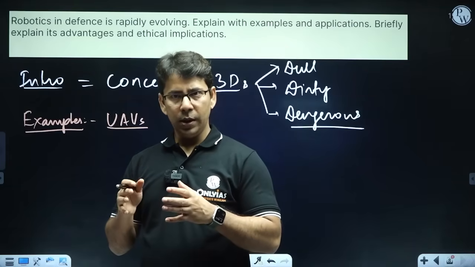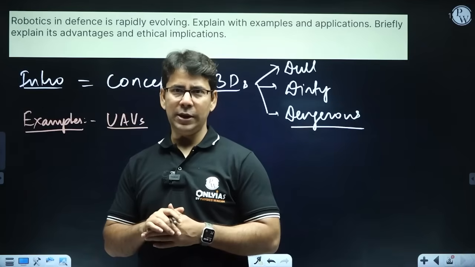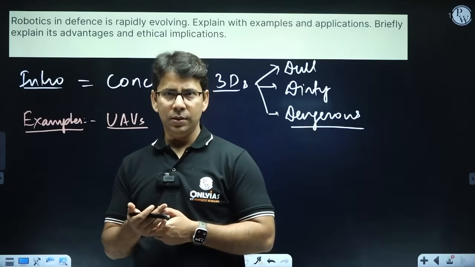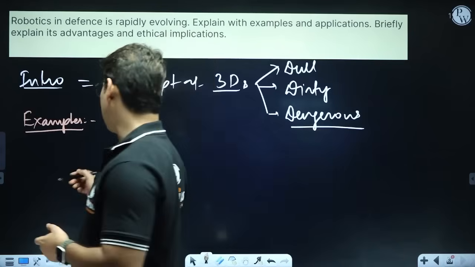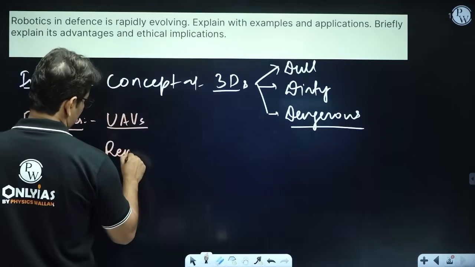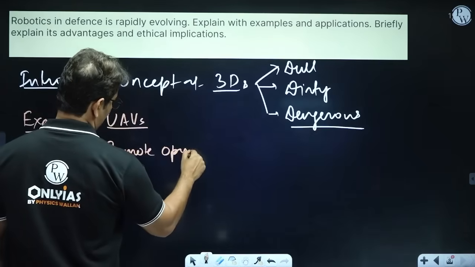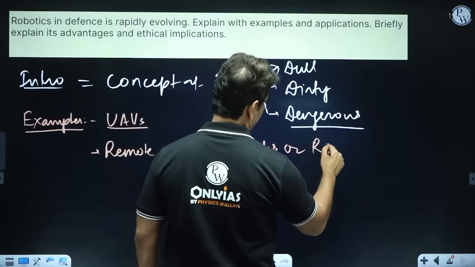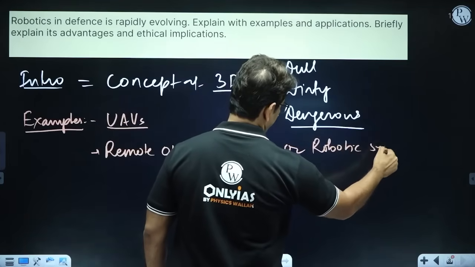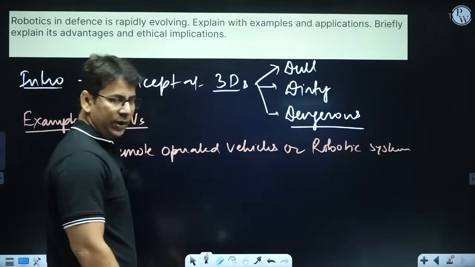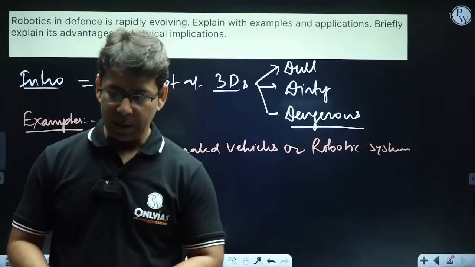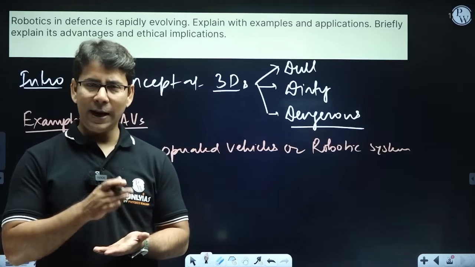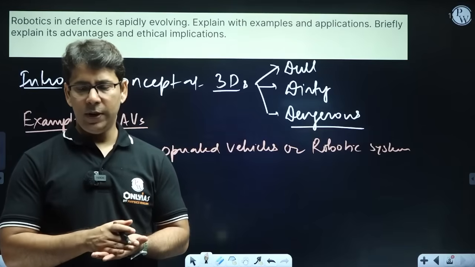to bomb, to attack certain areas, and some of them are remote operated robotic systems, right? So there are remote operated vehicles or robotic systems, and these can perform tasks like finding, identifying and handling explosives in the warfield, right?